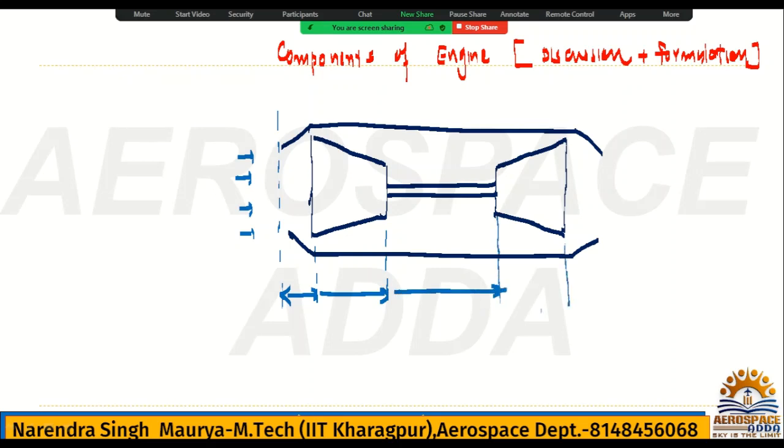This is the combustion chamber, and the turbine, and then the nozzle.